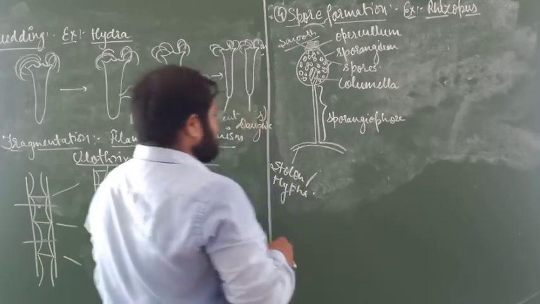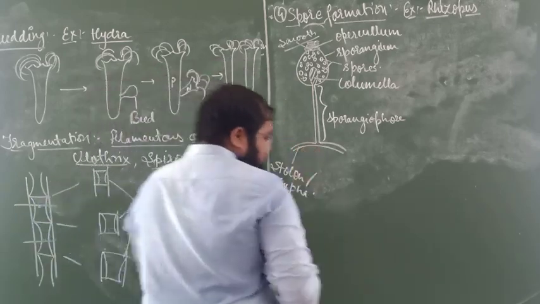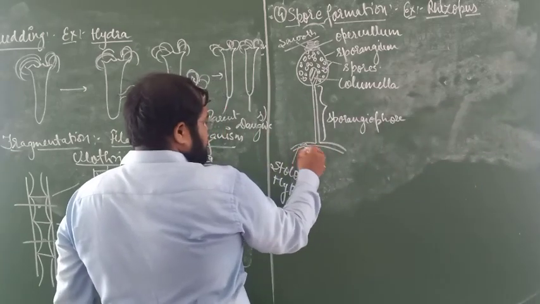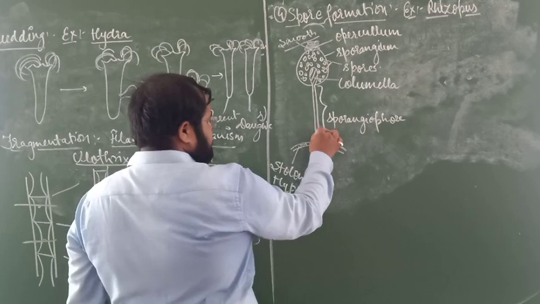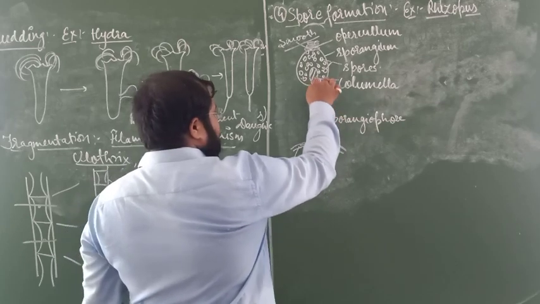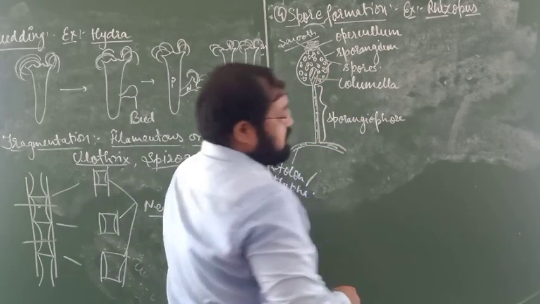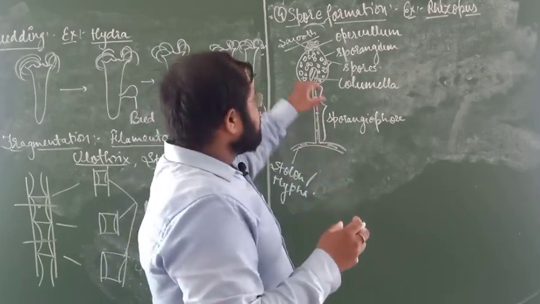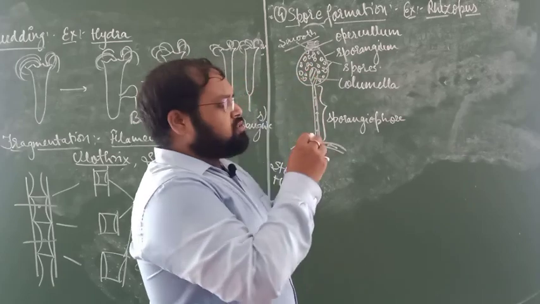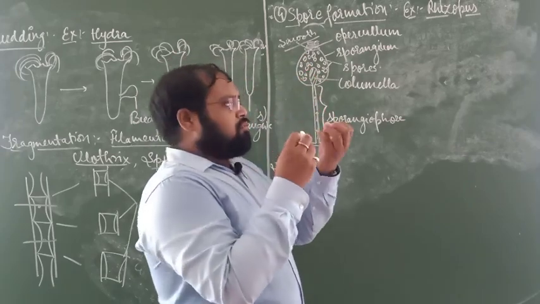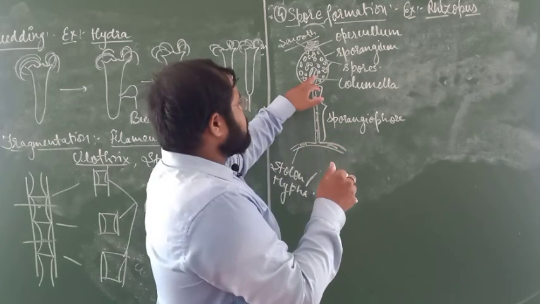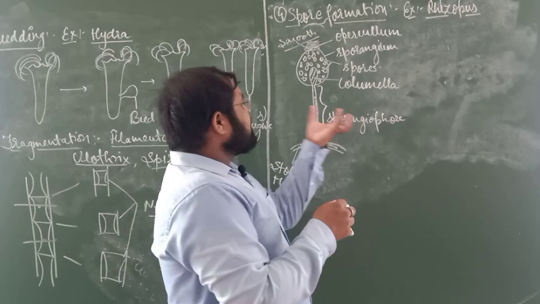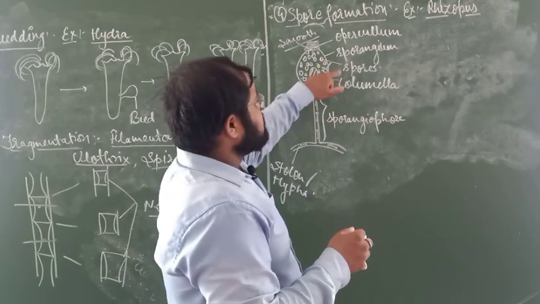Just listen very carefully. From this part, a material goes inside and is absorbed by the columella. After absorbing the nutrients, the columella swells up, and it creates pressure on the wall of the sporangium.